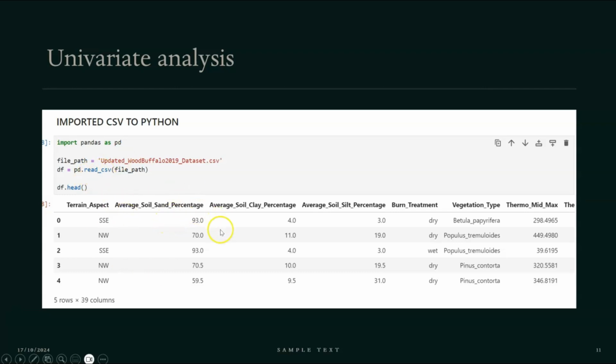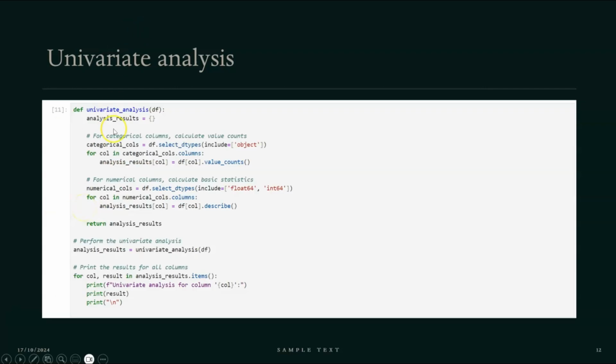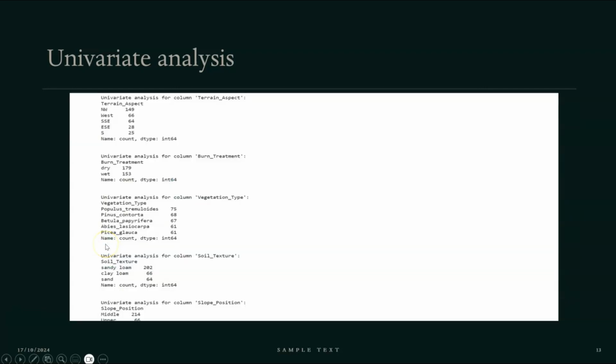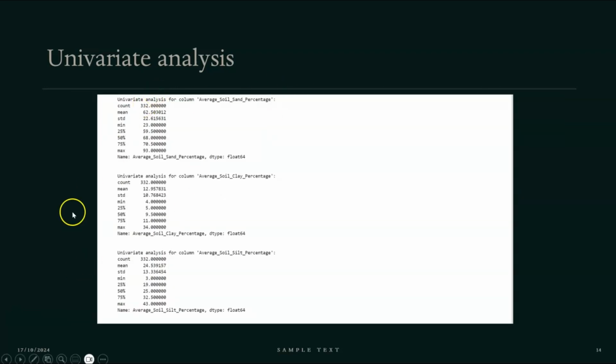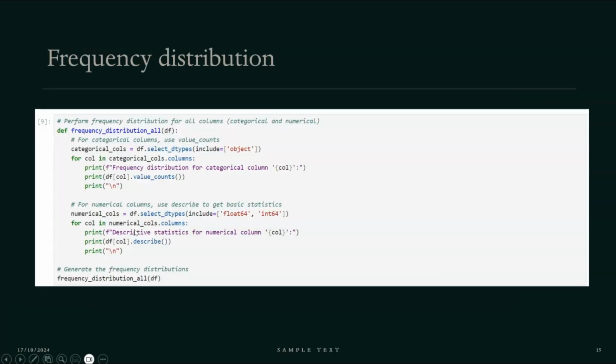I have just shown the data frame, which has five rows and 35 columns, because this returns only that much. Then I've done some univariate analysis for the categorical variables and the numerical variables. Then I've just printed it. So these are some examples of the univariate analysis of the categorical and numerical variables. Univariate analysis contains the mean, median, mode, standard deviation, minimum, maximum, things like that.